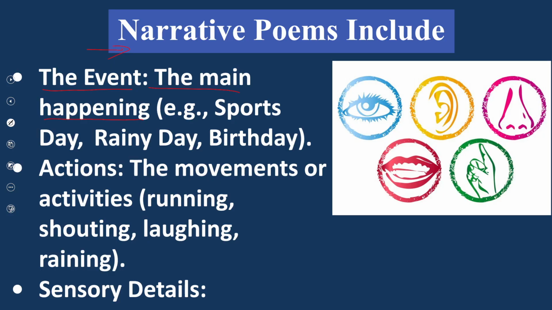There should be a main event, for example sports day, rainy day, birthday. There should be an event behind the narrative poem. Then actions. If there is an event, it comes to life when there are some actions, the movements or activities like running, shouting, laughing, raining. These are the activities.